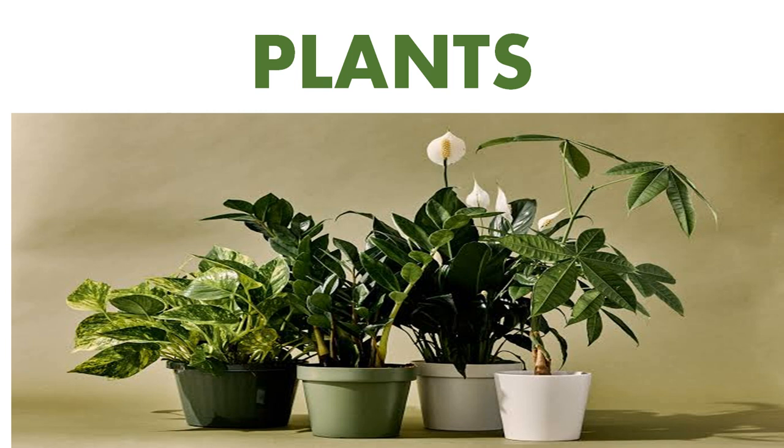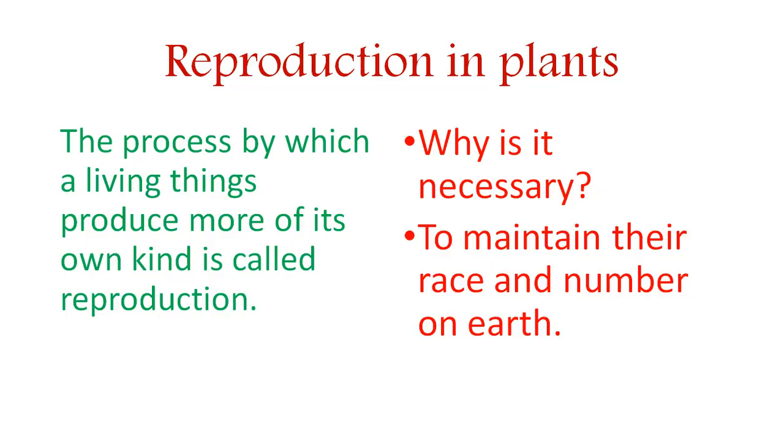Already you know that plants, animals, human beings, all these are living organisms, and these living organisms reproduce. What is the meaning of the word reproduction?